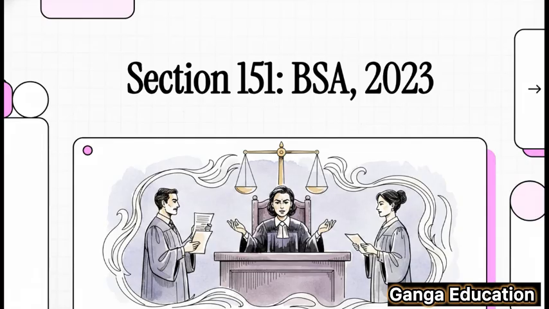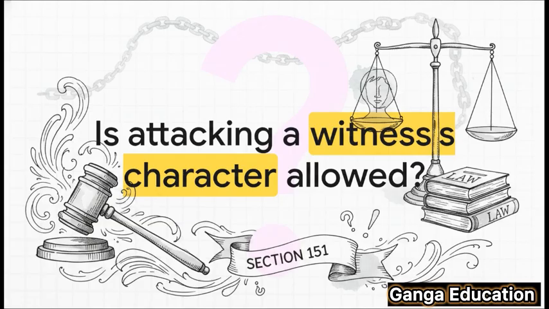So let's get right into it. We all know that the whole point of a cross-examination is to get to the truth. But you have to wonder, where does the law draw the line? Can a lawyer just ask anything they want? Is it okay to attack a witness's character just to make their testimony look bad? Well, Section 151 gives us the clear answers to these very important questions.